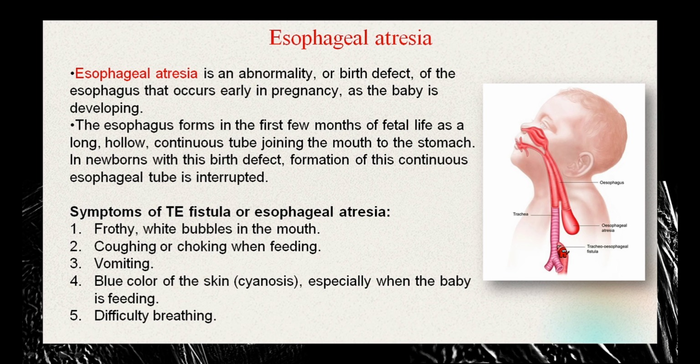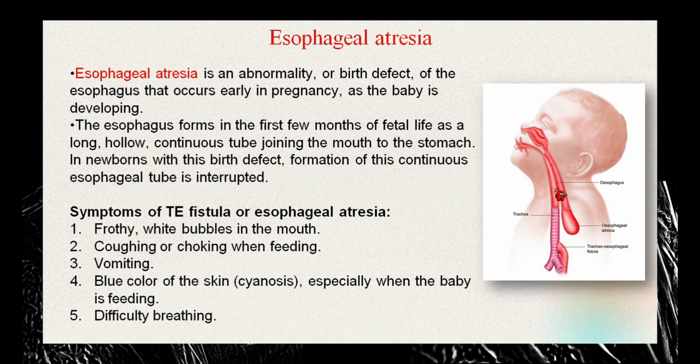First of all, due to a direct connection between the trachea and the esophagus, you can see frothy and white bubbles in the mouth of the baby. Another thing is that there is coughing or choking when the baby is trying to feed, because if you think about yourself, there's only one way that the food can go through, here to the trachea, and the trachea is responsible for breathing.